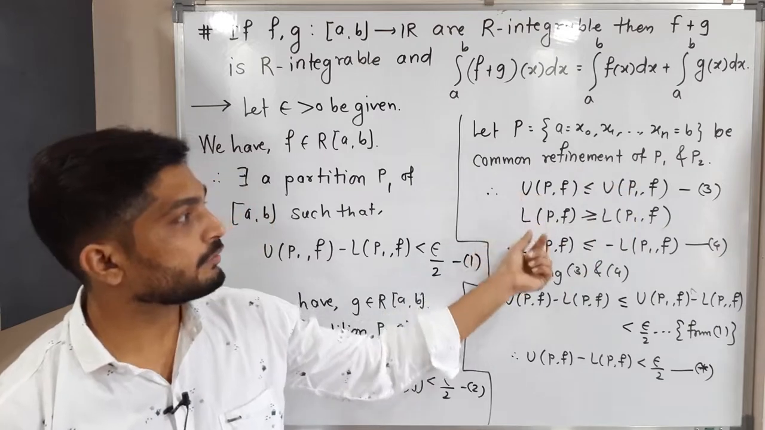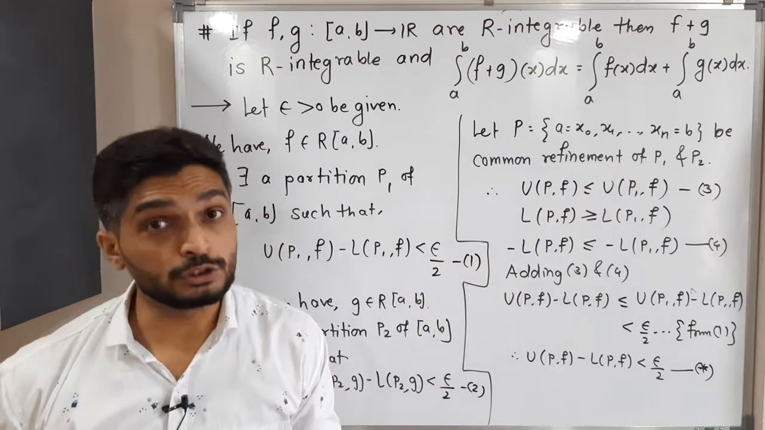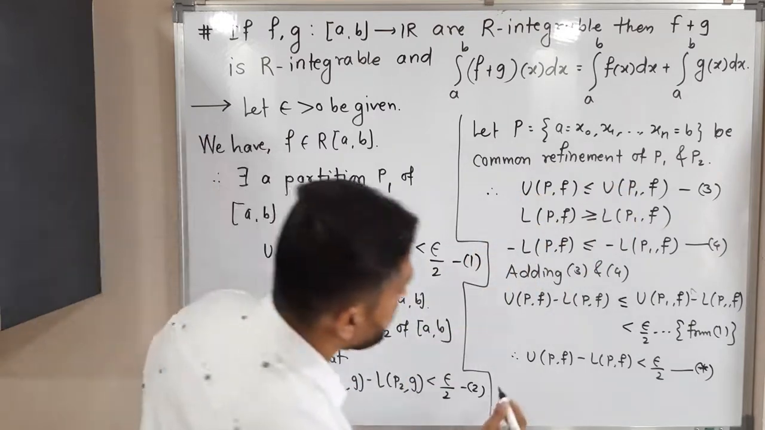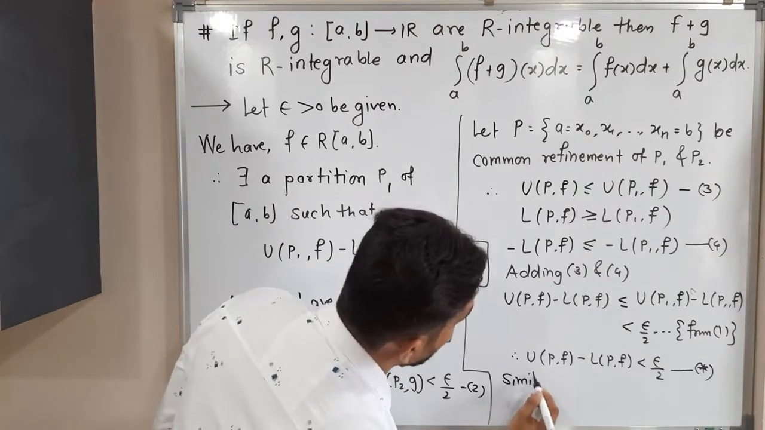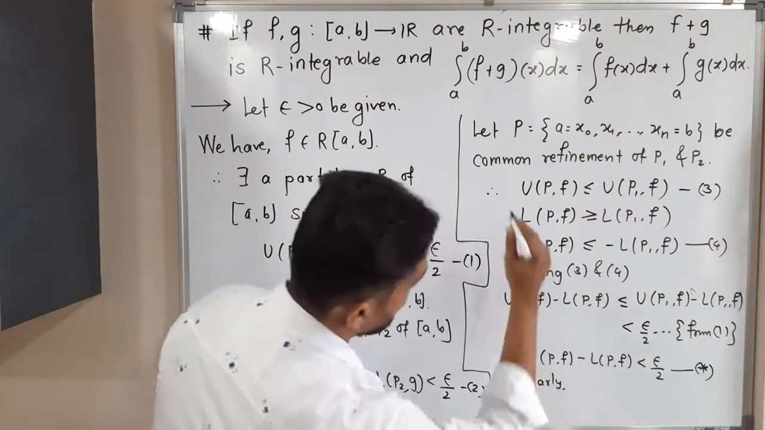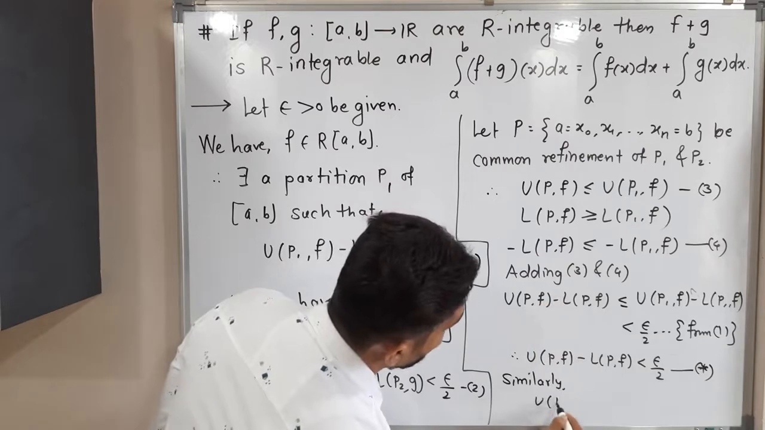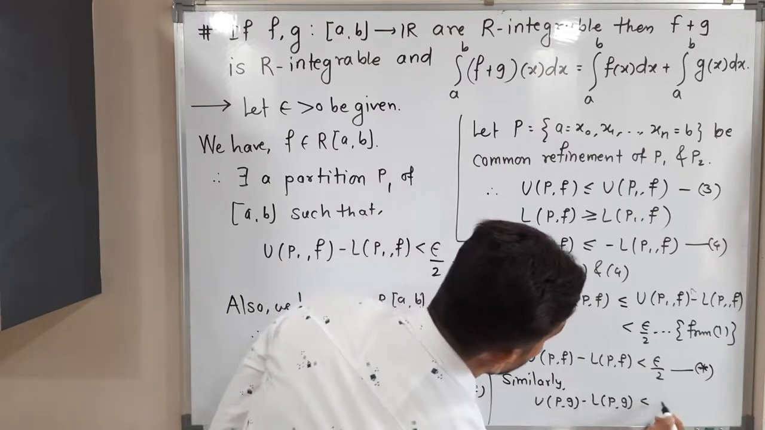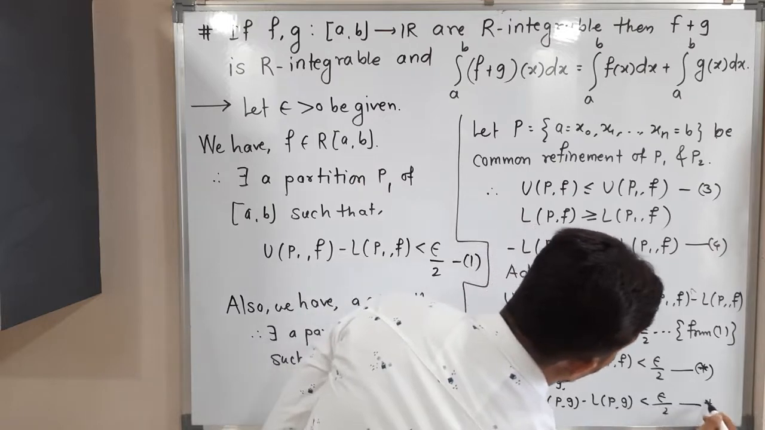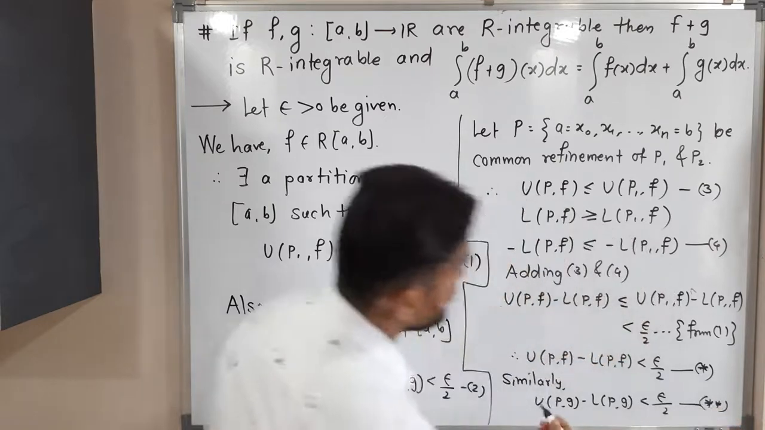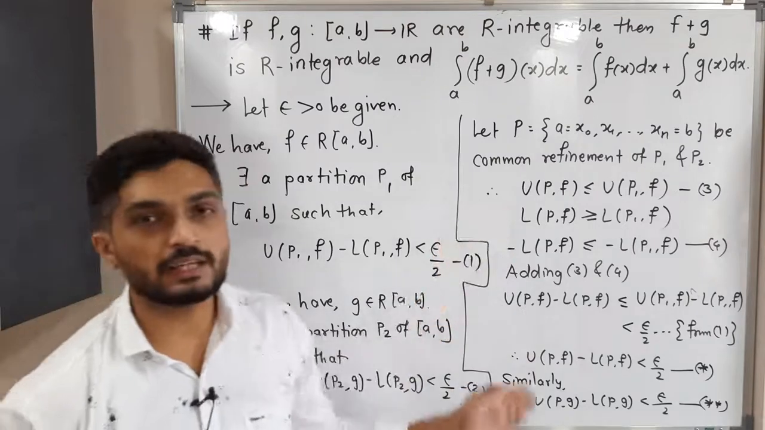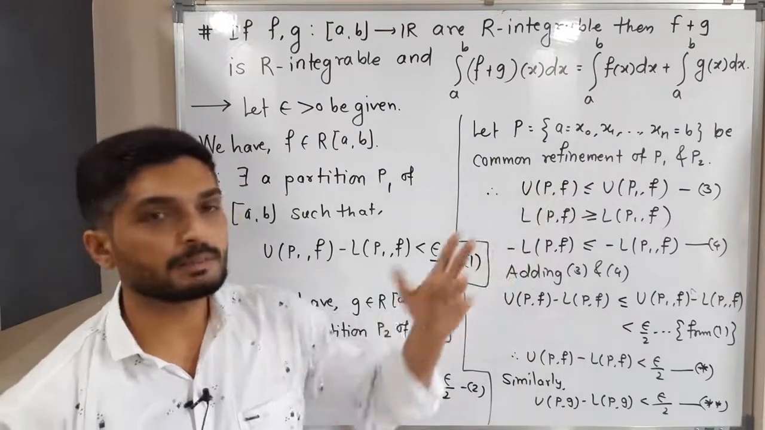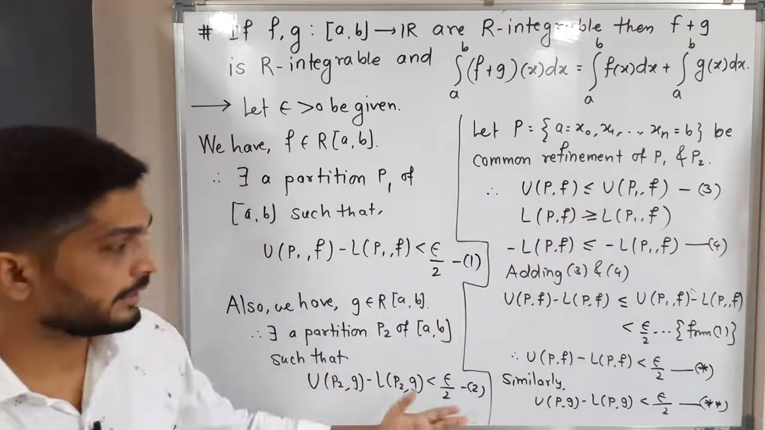Okay, and what we write for f, that can be written for g also. So let me write similarly, in the same line we can prove that Upg minus Lpg is less than epsilon by 2. See, we are saving our efforts since we are simply mentioning similarly. In the same way, we can write P is a refinement of P1, similarly P is a refinement of P2 also, right? So we will get this one.